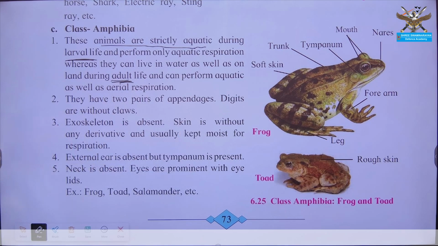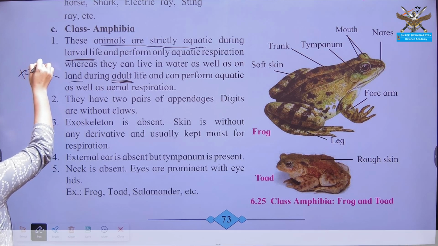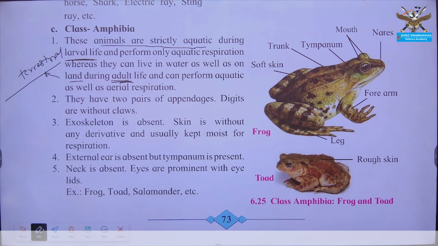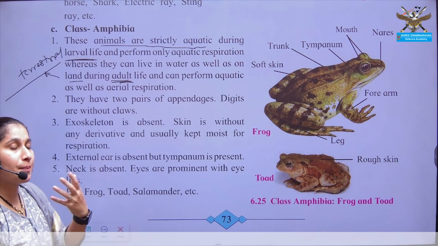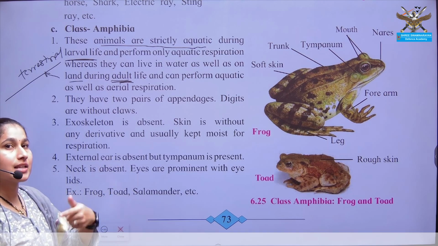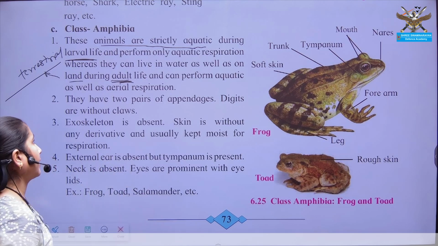The adult life is mostly terrestrial, on land. That's why they are known as amphibian. Amphi means two. They can live in water as well as land, but specifically here you have to mention that their developmental stages or larval stages are seen in water, and the adults are residing on the land. That is, they are showing the terrestrial mode of habitat.